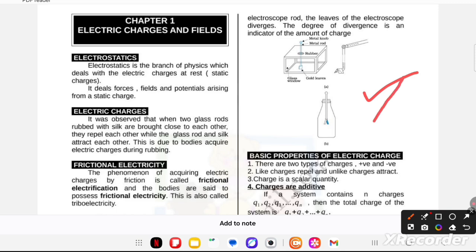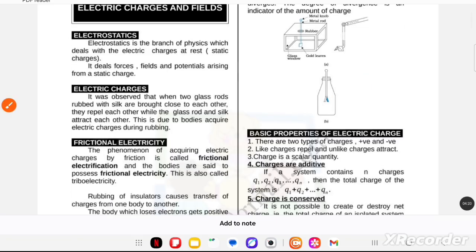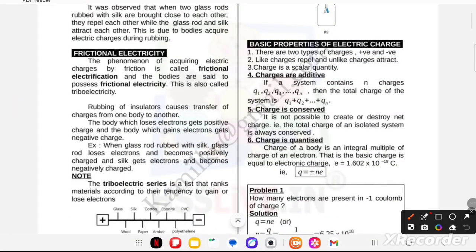What are some basic properties of electric charge? I am going to discuss with you one by one the basic properties of electric charge. Now, the first property is that there are two types of charge. Everyone knows, positive and negative. Like charges repel and unlike charges attract each other.